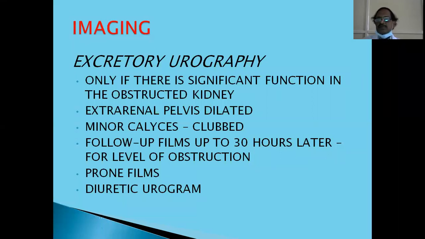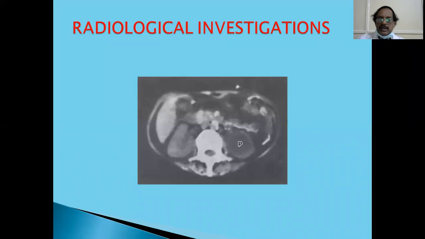Then prone films. As I said, if the insertion of the ureter is not proper, and you take a prone film, a hydronephrotic-appearing pelvis may completely empty. Likewise, with a diuretic urogram, if you give a diuretic like Lasix and it completely empties, that means it's only stasis and not a gross anatomical problem or hydronephrosis. So these two things are important: prone films and diuretic urogram. This is how you see radiological investigations.